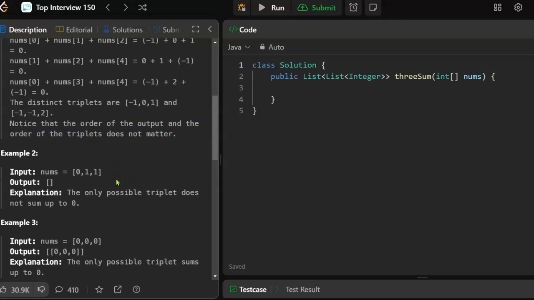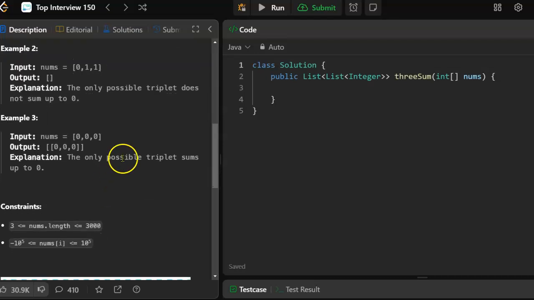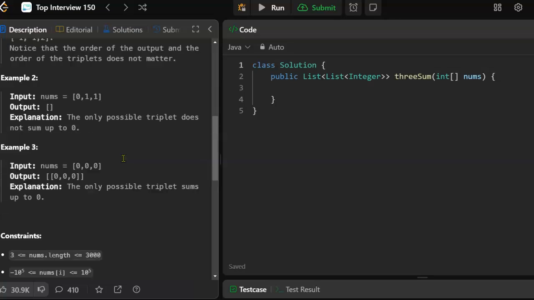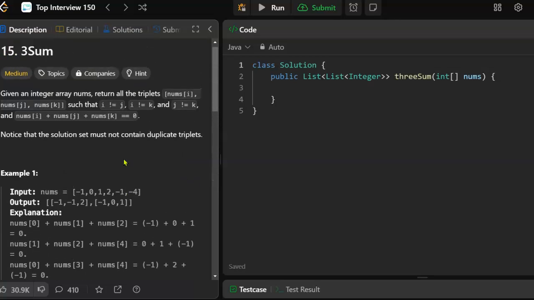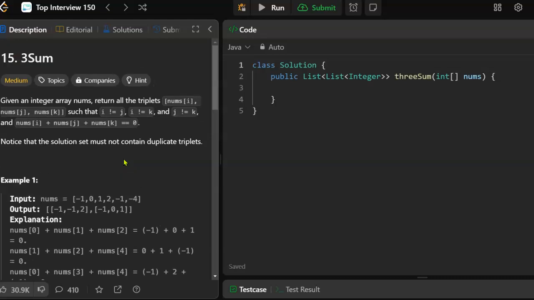Example 2 indicates that we may return an empty, I was going to say array, but looking at the method signature here, we're going to return a list. So it is possible to return an empty list. What else? Constraints. The length of the input array can go up to 3,000. Let's look at how we might go about doing this.